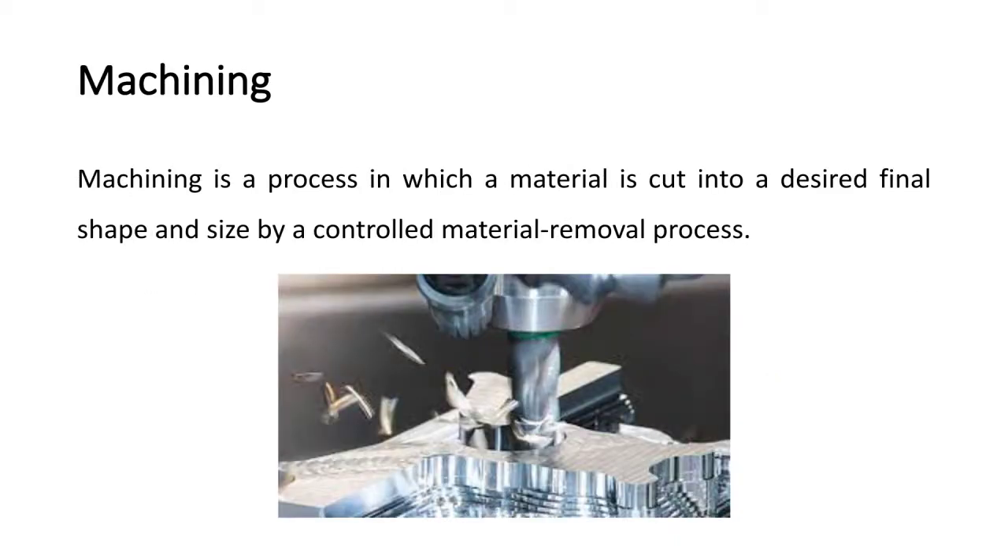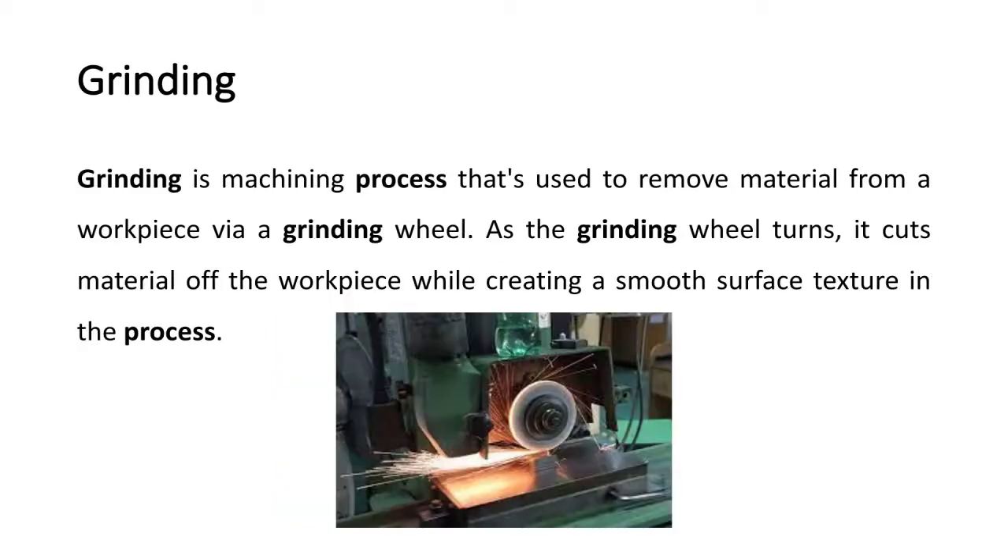Machining. Machining is a process in which a material is cut into a desired final shape and size by a controlled material removal process. Grinding. Grinding is a machining process that is used to remove material from a workpiece via a grinding wheel. As the grinding wheel turns, it cuts the material off the workpiece while creating a smooth surface texture in the process.